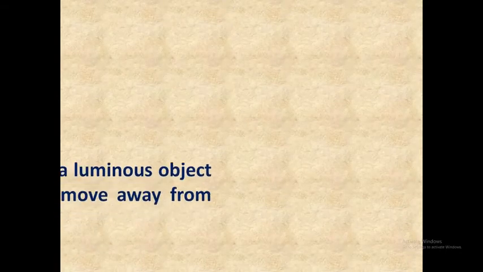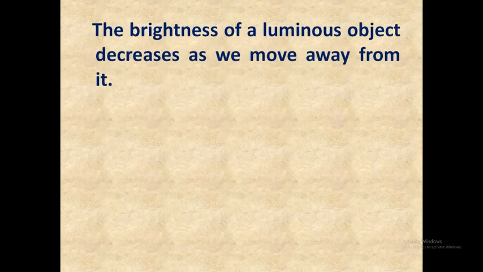Now, what are the things related to luminous objects? When we move away from the source of light, then its brightness decreases.